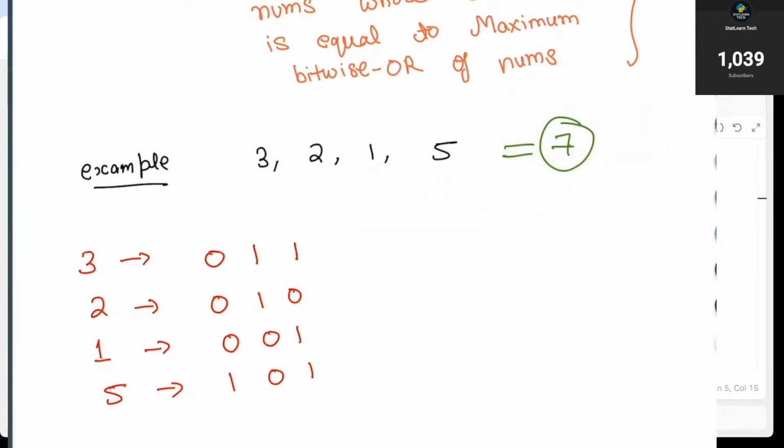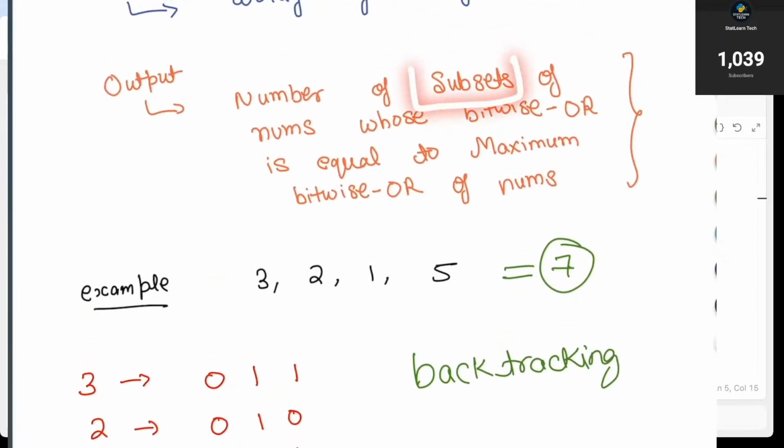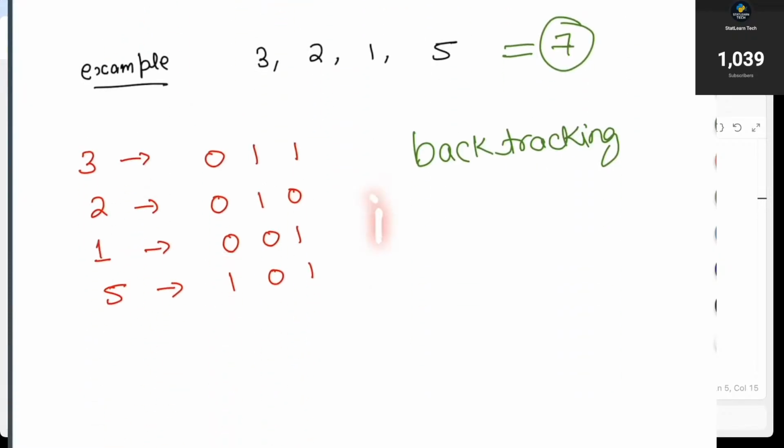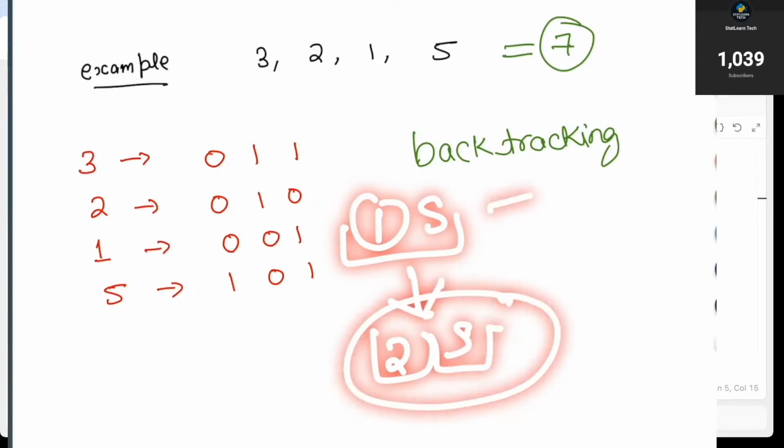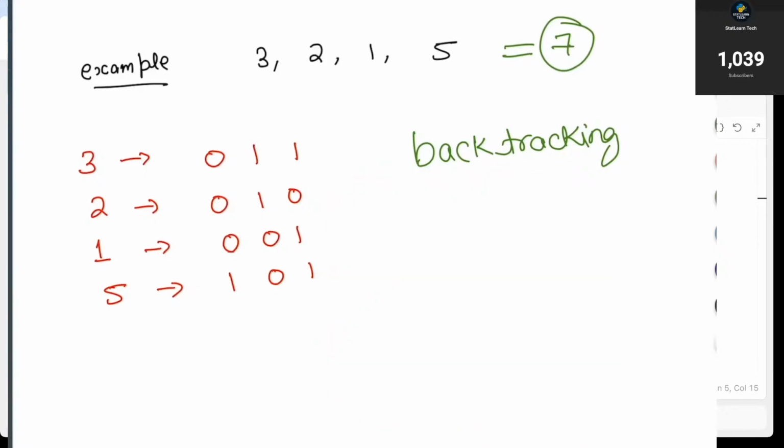A very simple method for this is always something called backtracking. Again, if I talk about the intuition behind this, it is very simple. You want to find the number of subsets, right? The intuition is always going to be to find all the subsets. If you can find one subset, and using that one subset you can find the answer for the second subset, you don't need to produce the second subset from scratch. Using the first, you can find the answer for the second. That is going to be a more optimal solution.